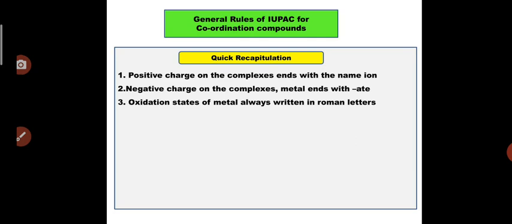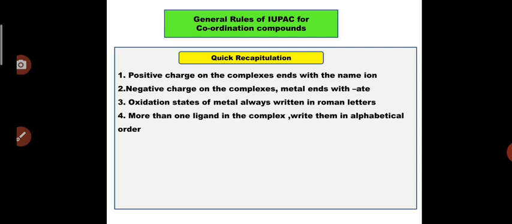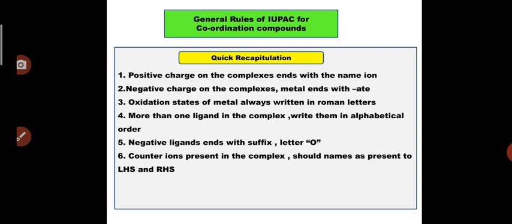The oxidation state of the metal should always be written in Roman numerals. If more than one type of ligand is present in the complex, write them in alphabetical order. Negative ligands always end with the letter O. If counter ions are present in the complex, on the LHS or RHS, you have to write their names as per their order. In case of bridging ligands, there are some different rules we will discuss while solving the examples.